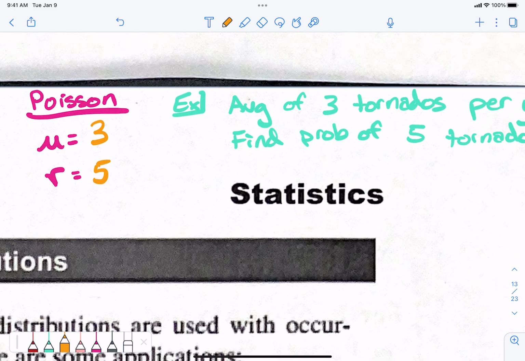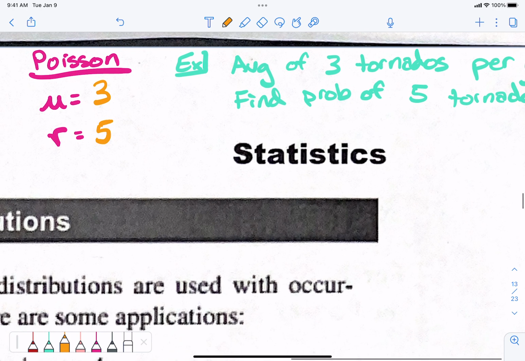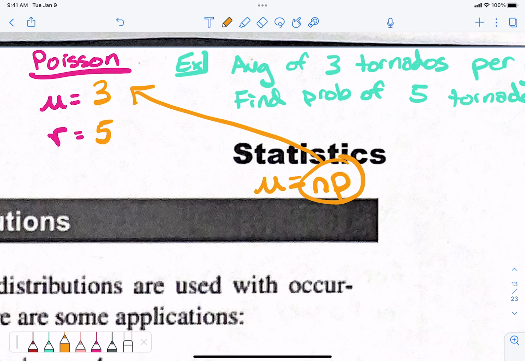Now, they may do this to you. Real quick, write this down. They may, instead of giving you mu, give you N and P to start with, and then you use this information to find mu. So instead of giving you mu directly, they might give you N and P, and you have to find it. So just FYI.